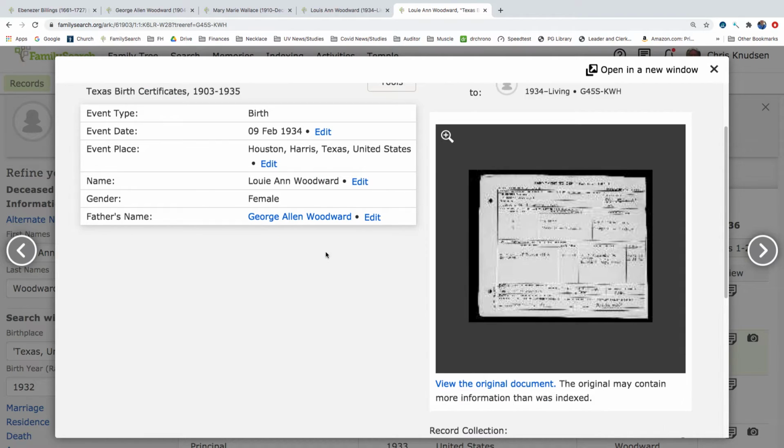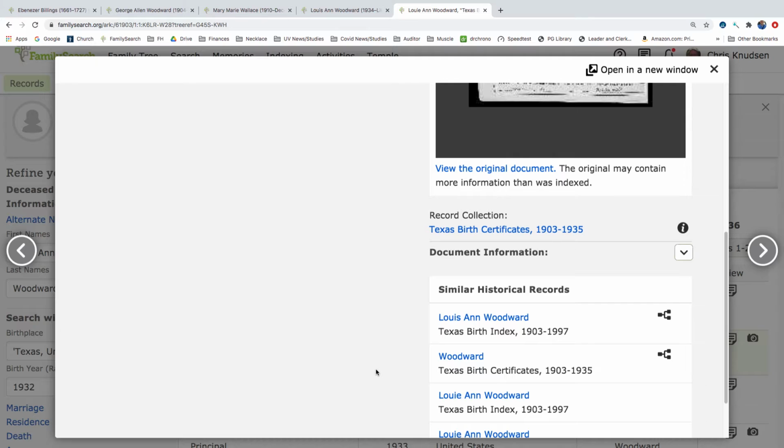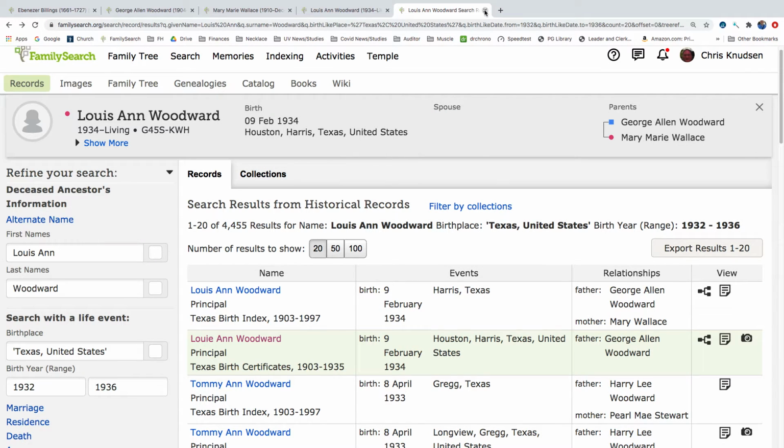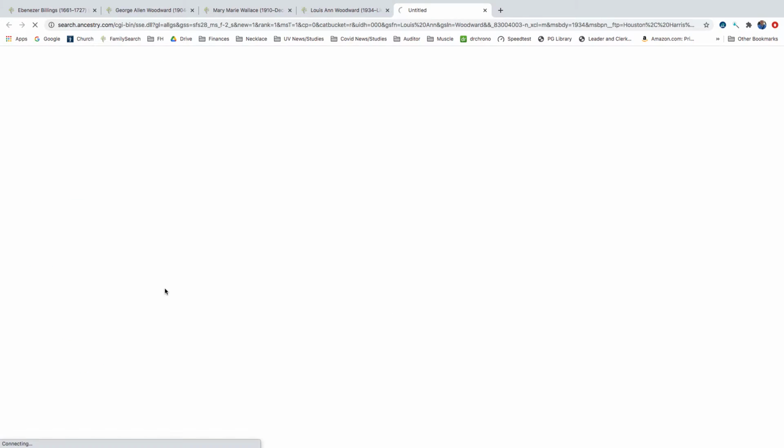I'm clicking on this one again just to see if I missed something. Similar historical records. Yeah, so they don't have anything new there from the FamilySearch records. Let's click on Ancestry and see if we find Luann Woodward in Ancestry.